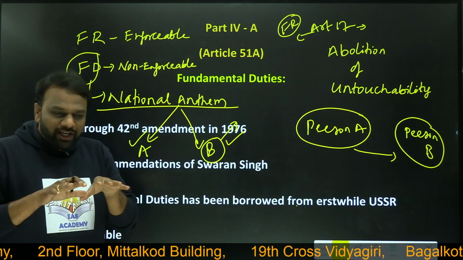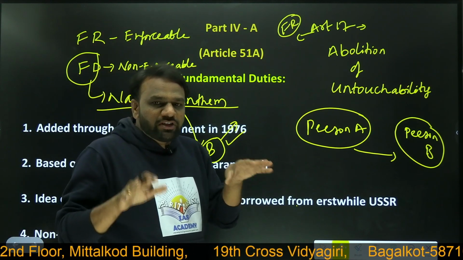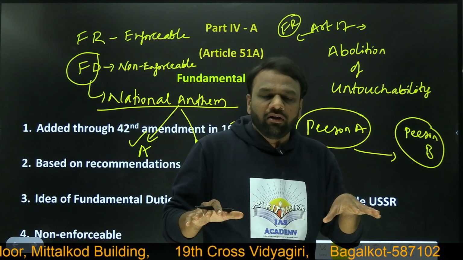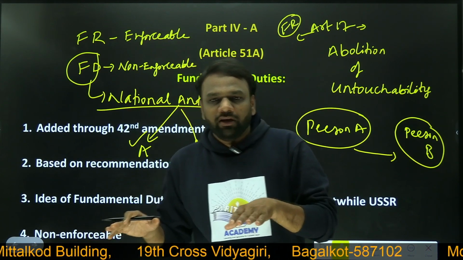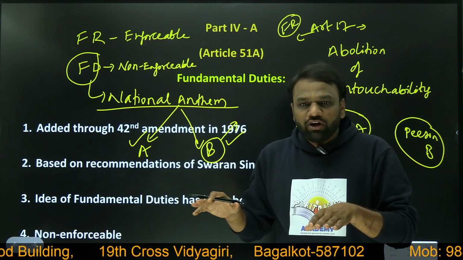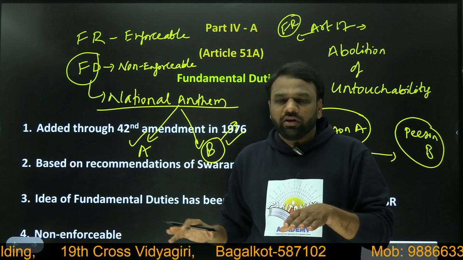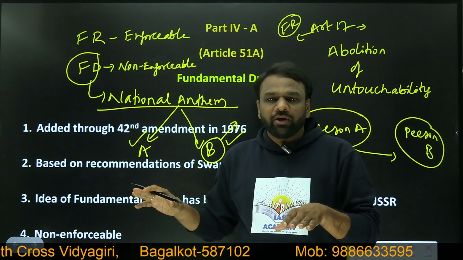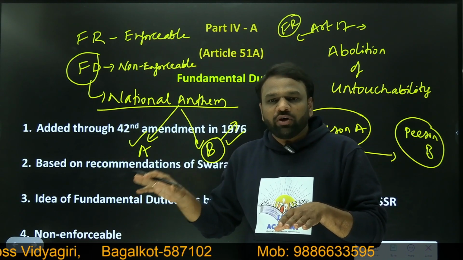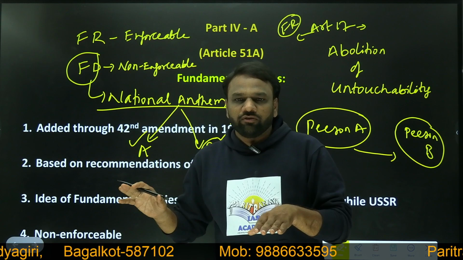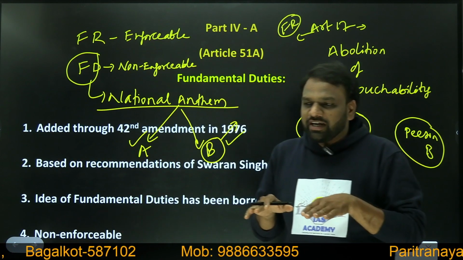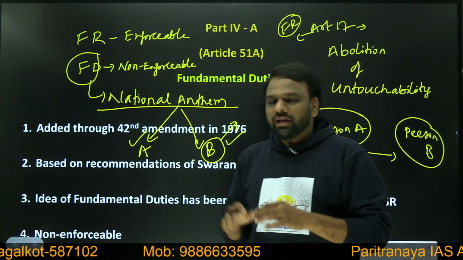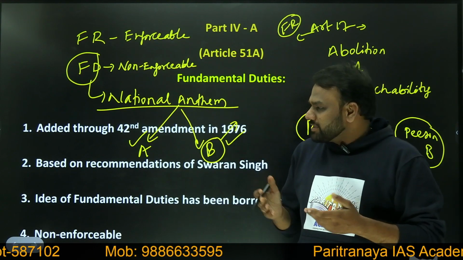It means we understood, at the superficial level, the difference between enforceable and non-enforceable. Whenever we say enforceable, then for its violation we can file a case in court. In case of a fundamental duty, if somebody does not follow it, we cannot file a case in court. Let us have this understanding at the superficial level; later on we will discuss it in detail.